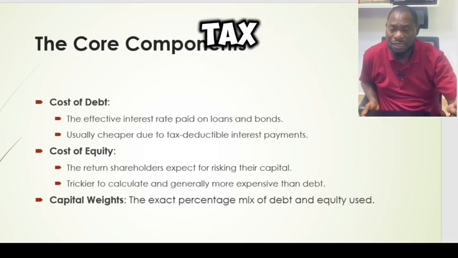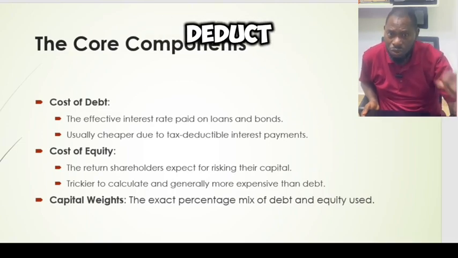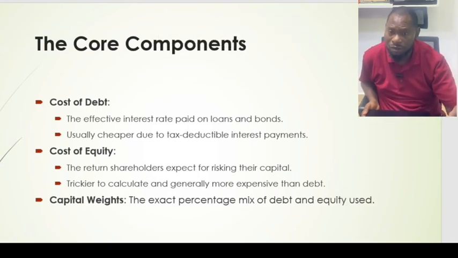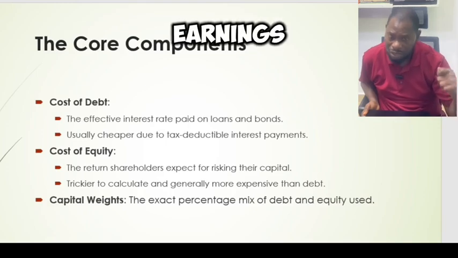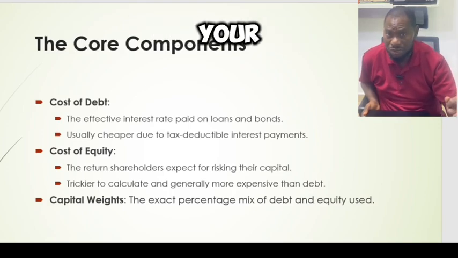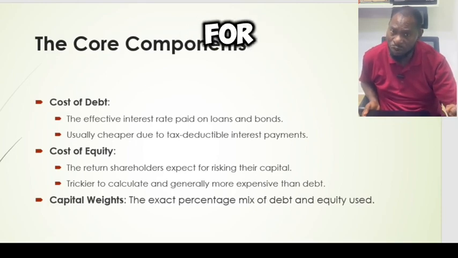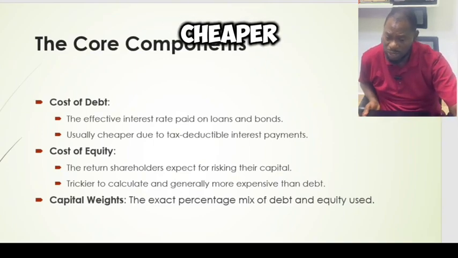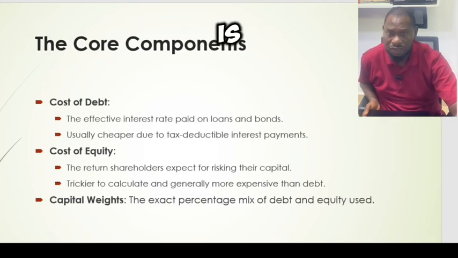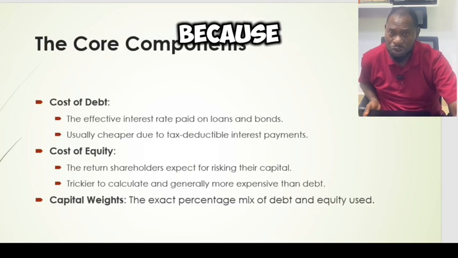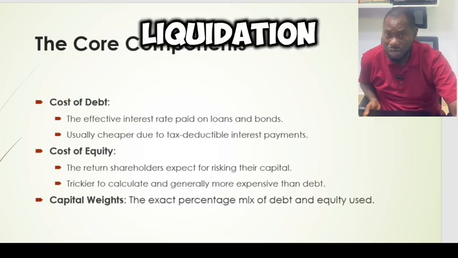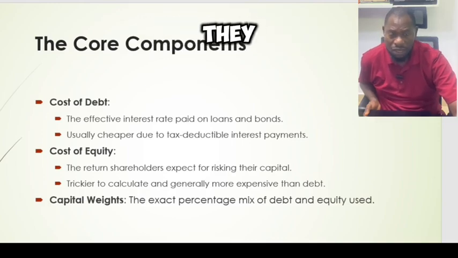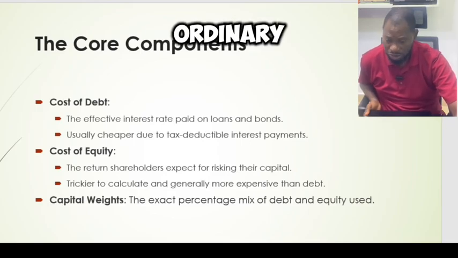interests are tax deductible. You are allowed to deduct the interest that you pay on the borrowing from your earnings for the purpose of calculating your tax liability, which is not the same for equity. So we say debt capital is actually cheaper. It's usually cheaper due to tax deductible interest payment. But it is a high risk. It's a very, very high risk to take borrowing because, when there's liquidation, lenders rank first before the ordinary shareholders.